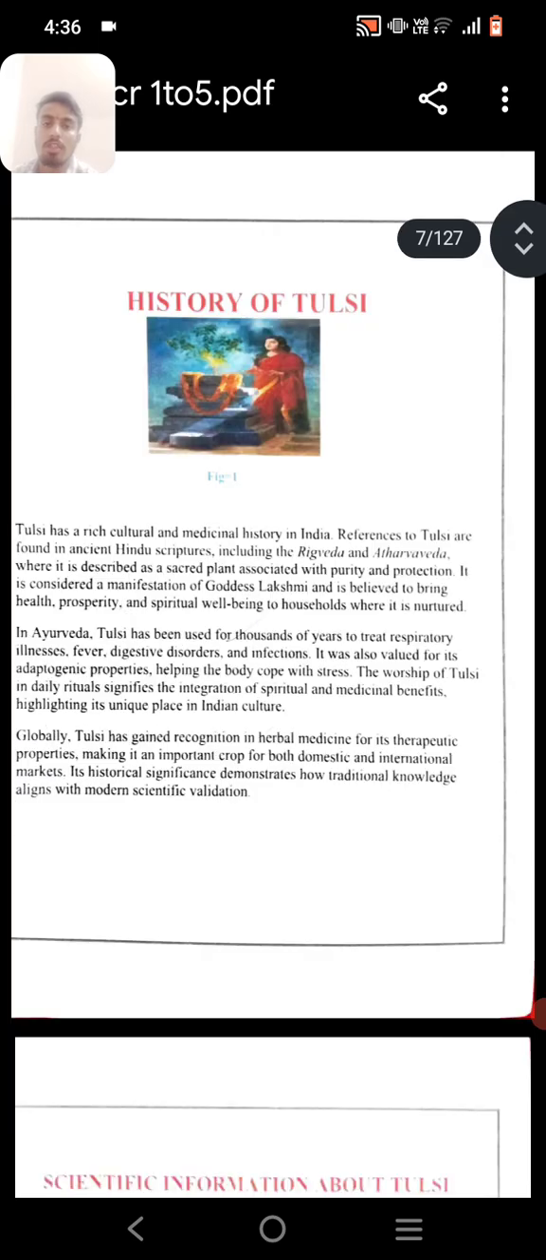Introduction. History of Tulsi. Tulsi has a rich cultural and medicinal history in India. Tulsi is a foundation in aspects of Hindu scripture, including the Rigveda.